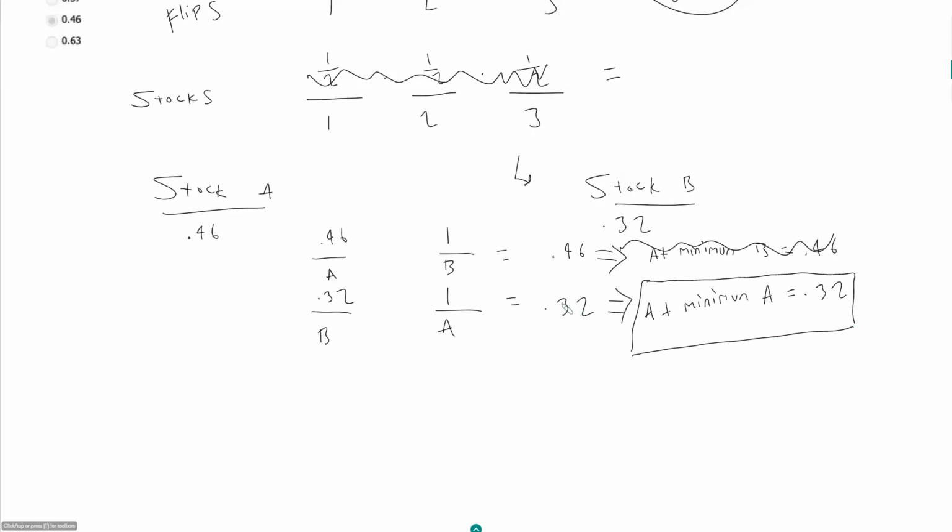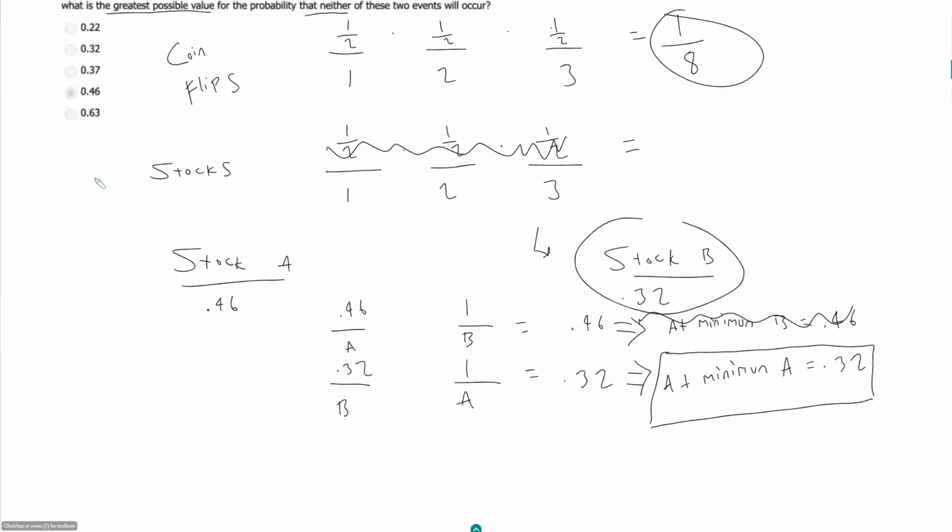And so in other words, this was all a 10-minute explanation of really just saying, whenever you have events that are not necessarily independent of each other, if you want to know the probability of both of them occurring, you're always going to be limited by the smaller individual probability. So in this case, the 0.32, and that is our answer, B.